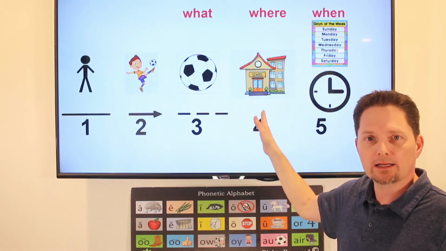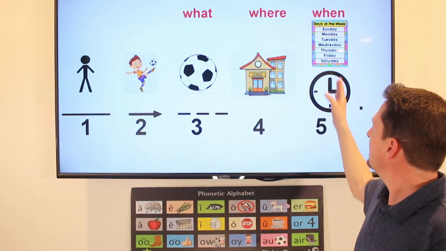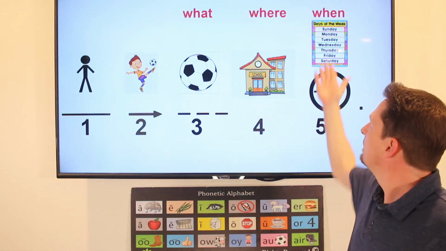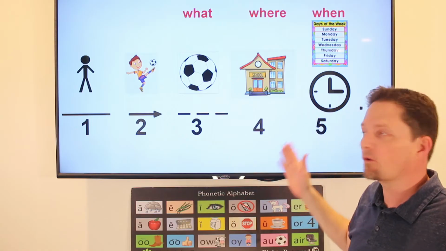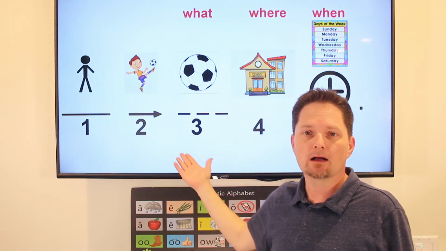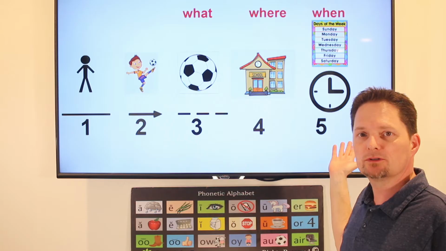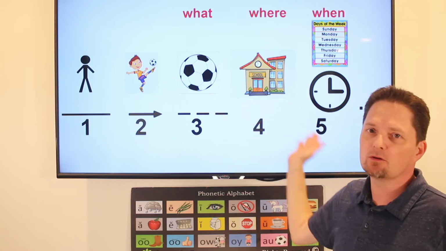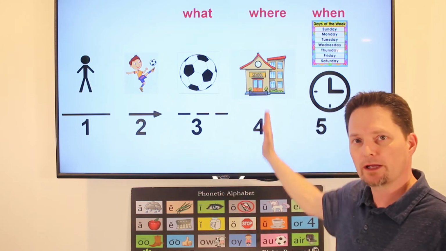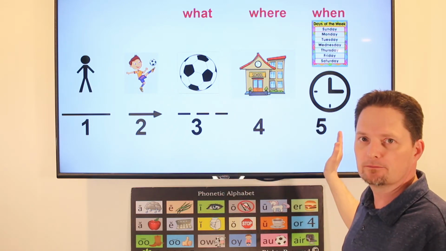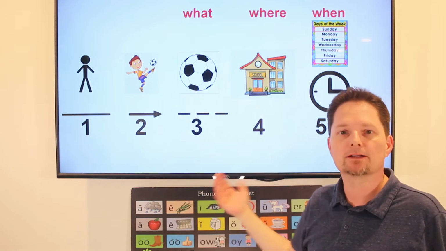We need location next. After location, we have time. When? When does he play soccer? On Tuesday. So the order, the boy plays soccer at school on Tuesday. We cannot change the order. It's always the same. You want your object, your location, and then your time. The boy plays soccer at school on Tuesday.